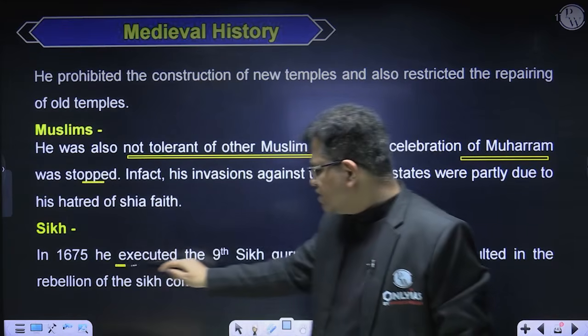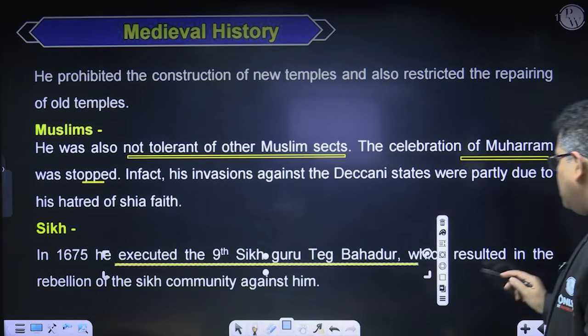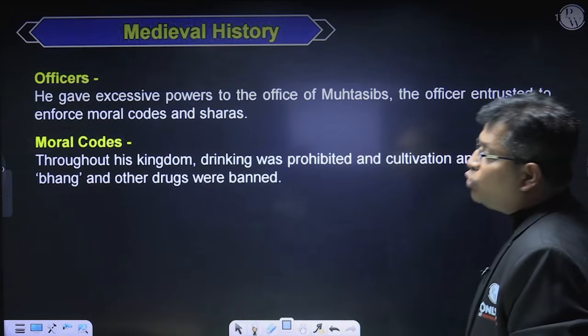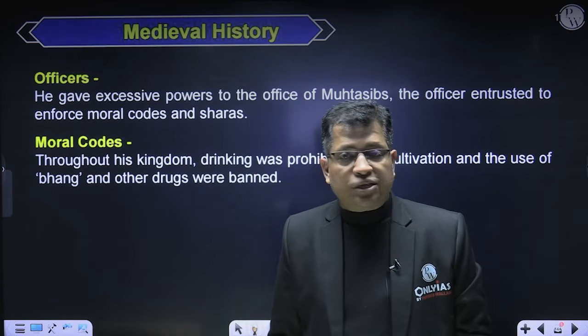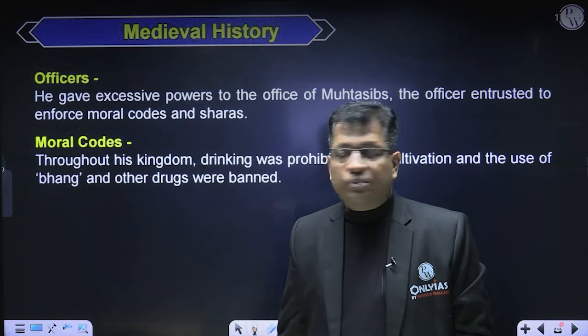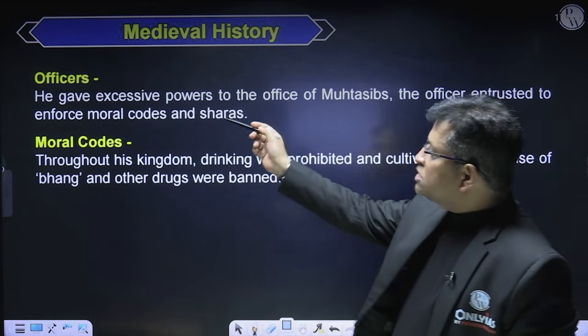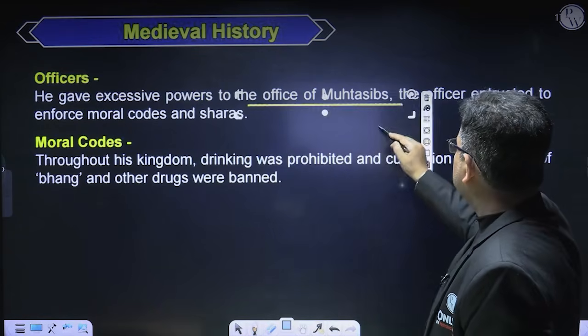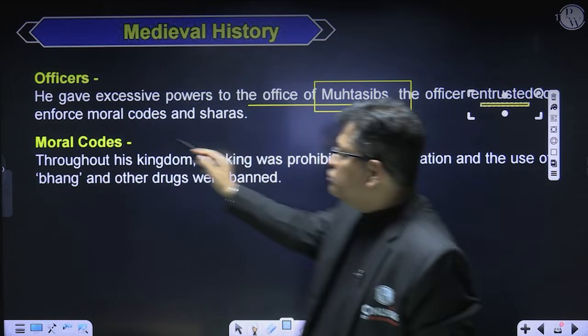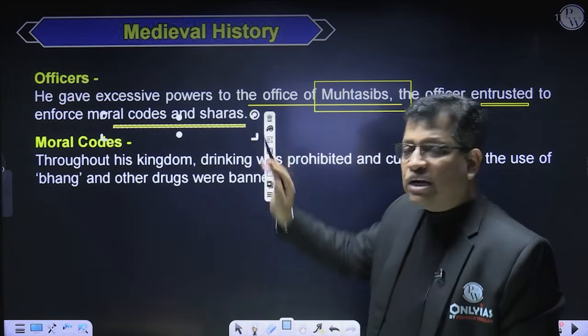In the case of Sikhs, he executed the 9th Sikh Guru Tegh Bahadur Ji, which resulted in the rebellion of the Sikh community against him. So none of them was in support of Aurangzeb, whether it's Muslims, Hindus, or Sikhs, all were against him. He gave excessive powers to the office of Muhtasib, and this officer was entrusted with the job of enforcing moral codes and Sharia. That is an important one.